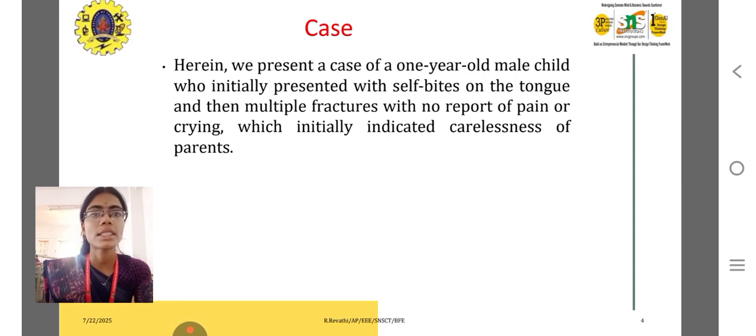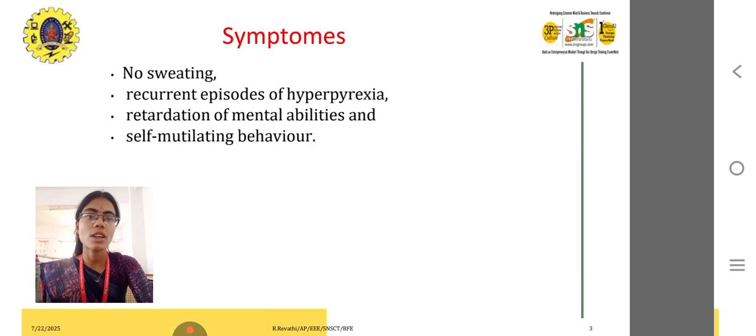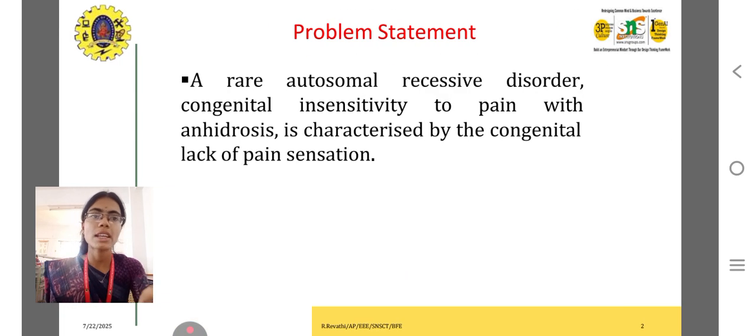So the case is, we present a 1-year-old male child who initially presented with self-bites on the tongue and then multiple fractures with no report of pain or crying, which initially suggested carelessness of the parents.